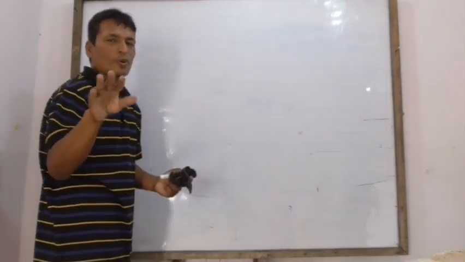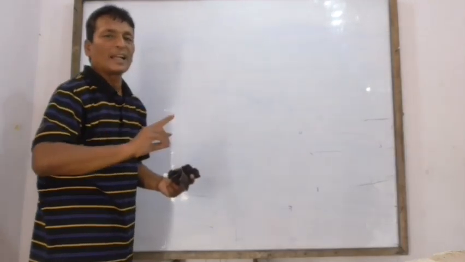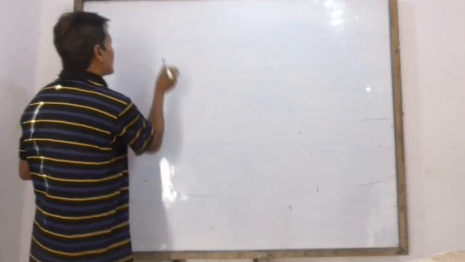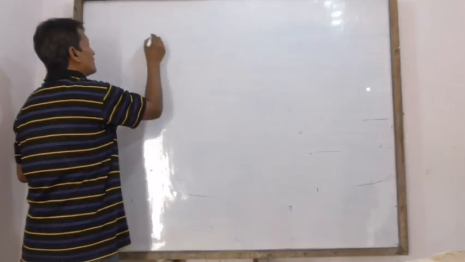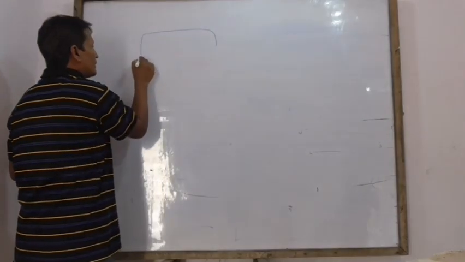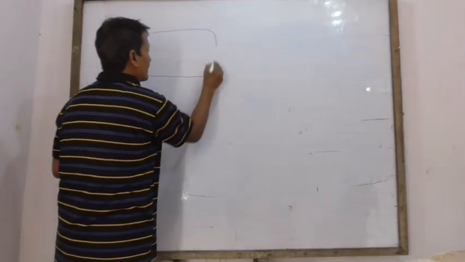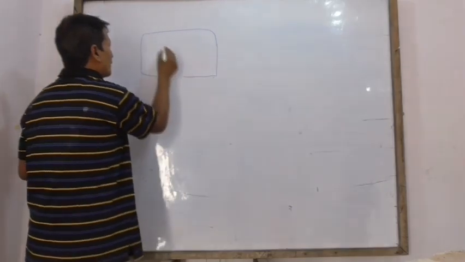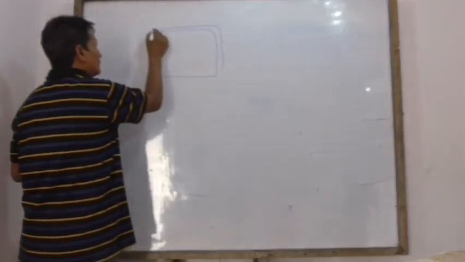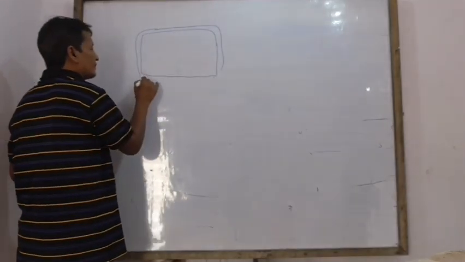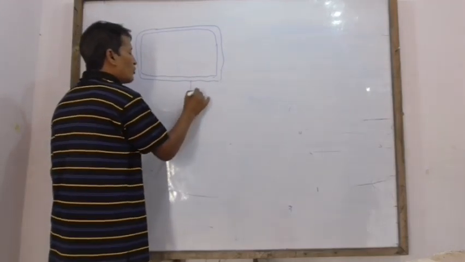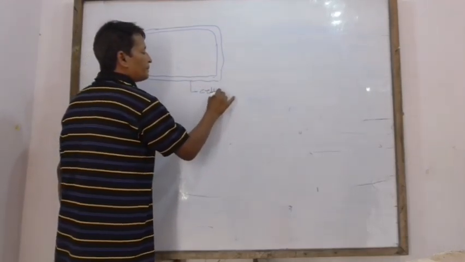But first of all, we draw the prokaryotic and eukaryotic diagram. This is the bacterial cell that can be drawn. The outermost is the cell wall.